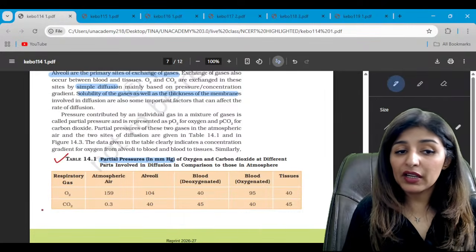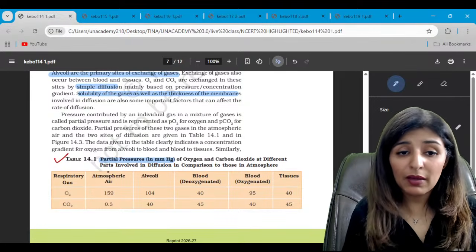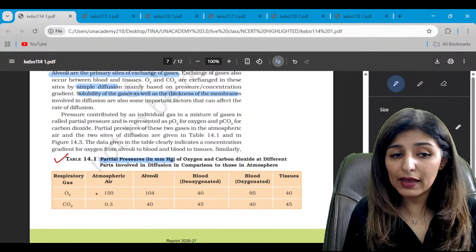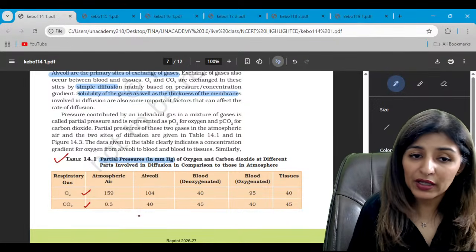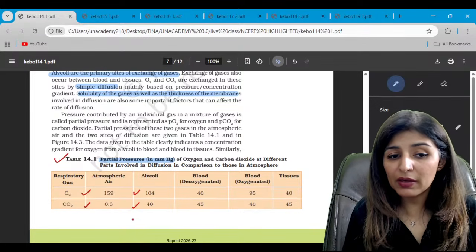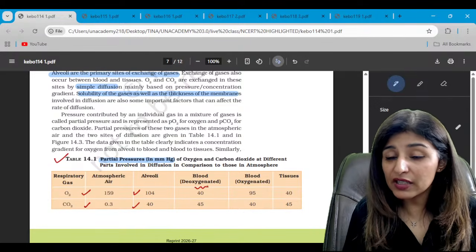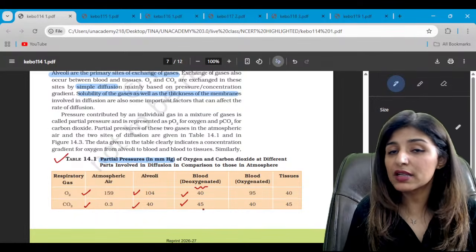Now, table 14.1, you have to learn the partial pressures in mm mercury. Atmospheric air will have partial pressure of oxygen 159 and carbon dioxide is just 0.3. In alveoli, oxygen partial pressure is 104 and carbon dioxide is 40. In deoxygenated blood, oxygen is 40 and PCO2 is 45.